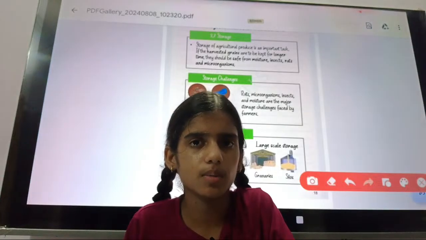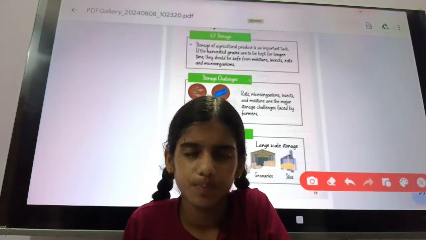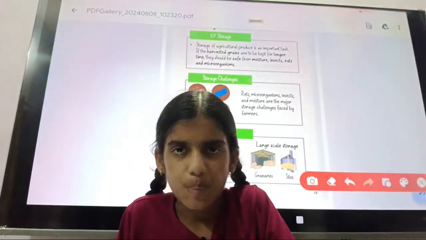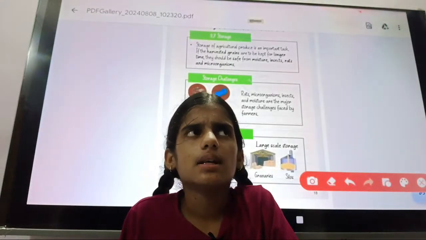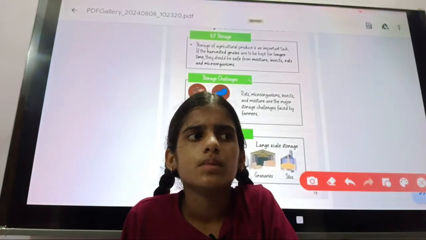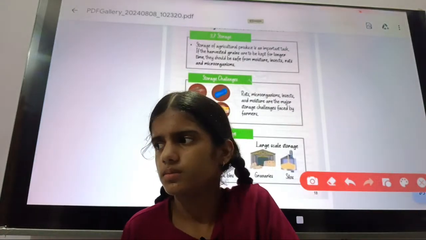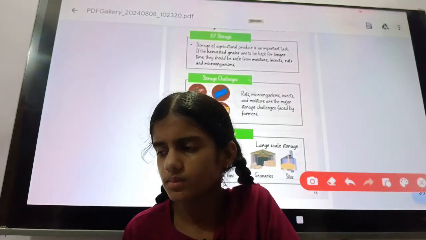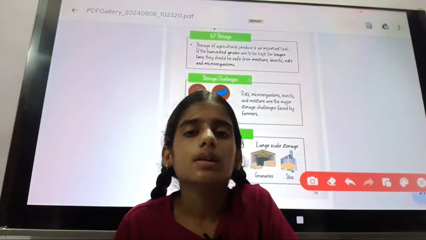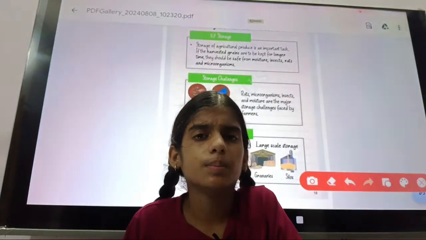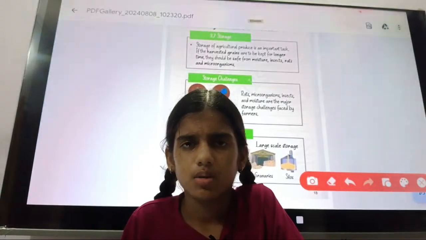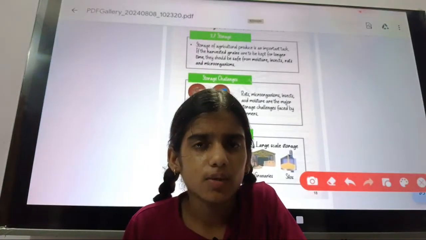If moisture is there, the grain will soon be of bad quality. So these were the challenges of storage.